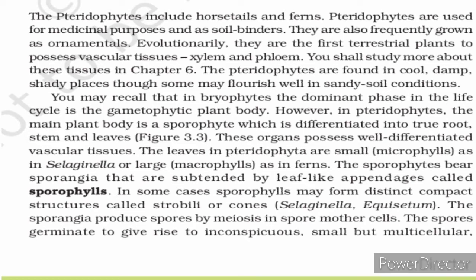In some cases, sporophylls may form distinct compact structures called strobili or cones. That means cone-shaped strobili are produced. The sporangia produce spores by meiosis in spore mother cells.